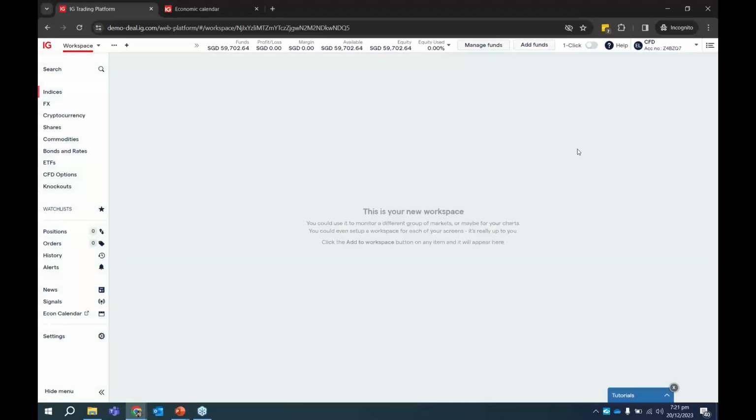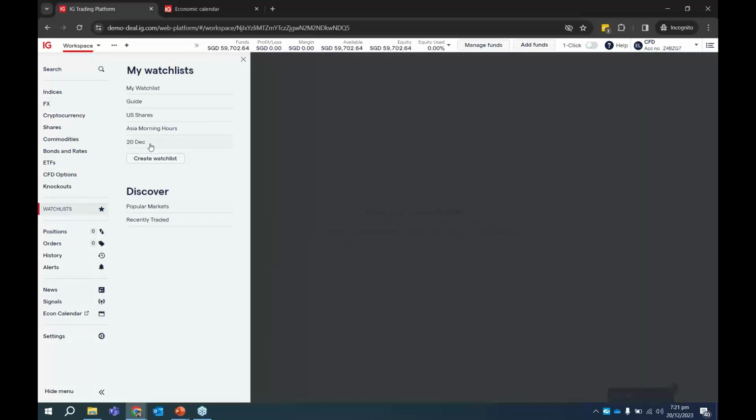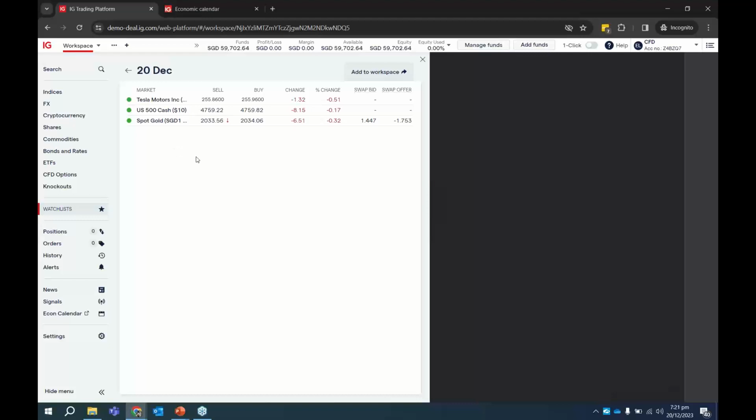Okay, so after we add these 3 markets inside the watch list, just click away anywhere outside here, this blank space. Go back to the watch list, click on it. Click on 20th December. Okay, and then you notice that whatever we just right clicked and added to watch list inside this 20th December, it's all here. Okay, so what we want to do next is click on this button, add to workspace.